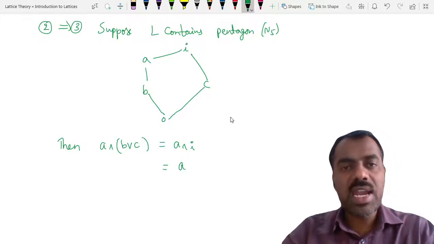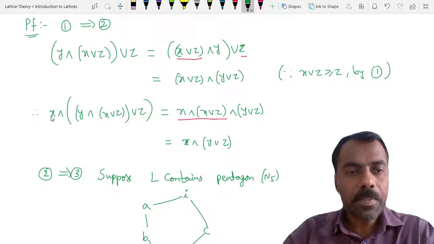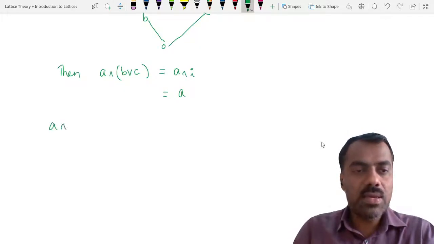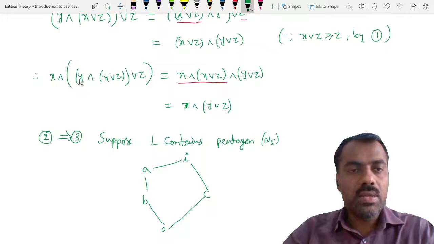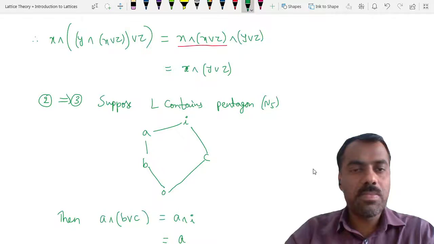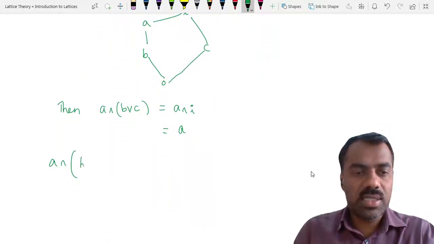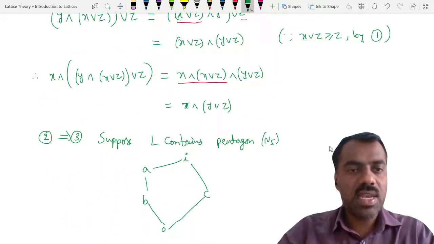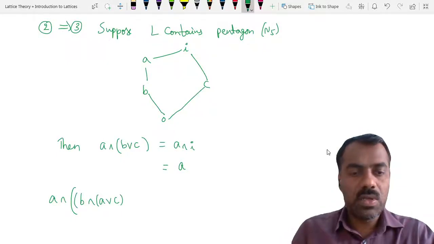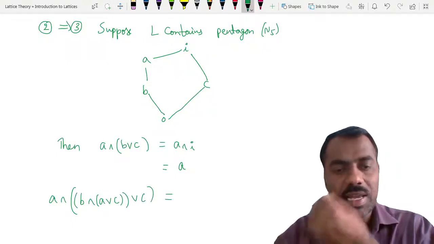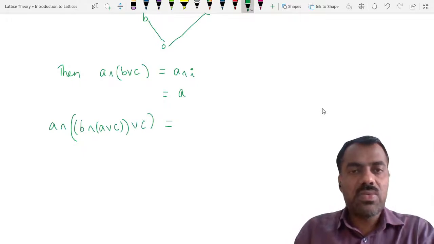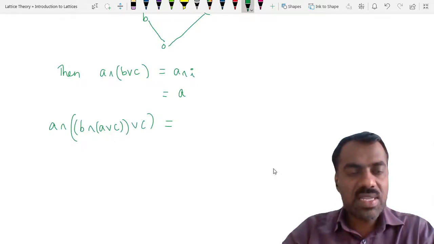Whereas the other identity, what is that other identity? Let me write that. A meet B, join A meet C. This is B. So B meet A join C, right? B meet A join C, then joining with C. This value we want to find. Is this clear? What is this value? We'll try to simplify the inside one, then we'll try to meet with A.